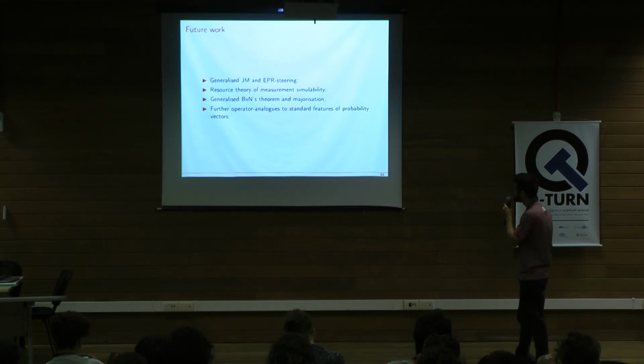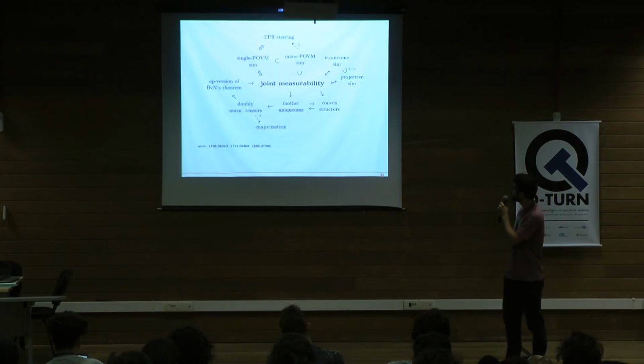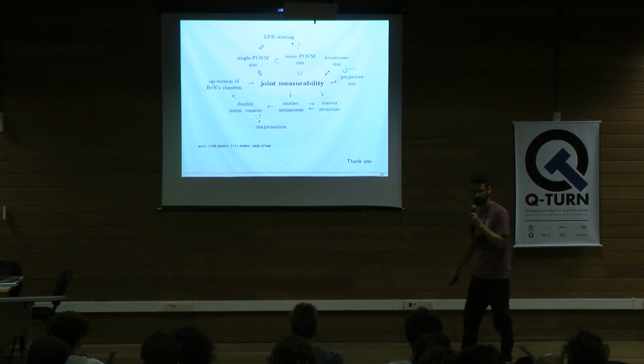Okay. And just to close, it would be nice to look for further operator analogs to standard features of probability vectors, just as we did for doubly stochastic matrices. So this is a kind of map of the concepts that I mentioned here. We have a central point, measurability. We start talking about single POVM simulability, and then we moved in the clockwise direction, and then we talk about all of these things, and well, that was it. You can find these results in these three arXiv papers here, and thank you for your attention.